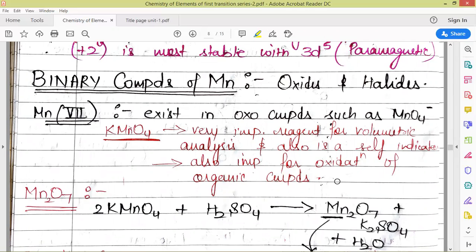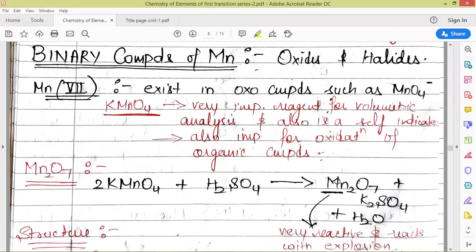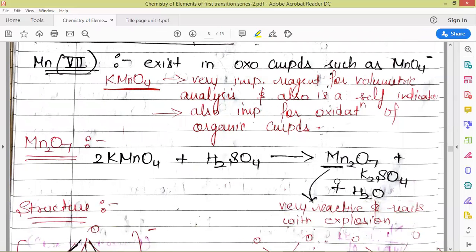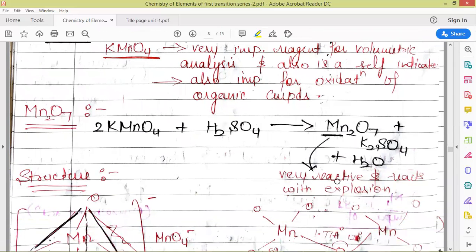KMnO4 is very important as far as volumetric analysis is concerned. This we have already done in your BSc first year, first semester inorganic practical course, where KMnO4 is used for volumetric analysis, and it also acts as a self-indicator in titrations. So the first binary compound which we are going to discuss is Mn2O7.